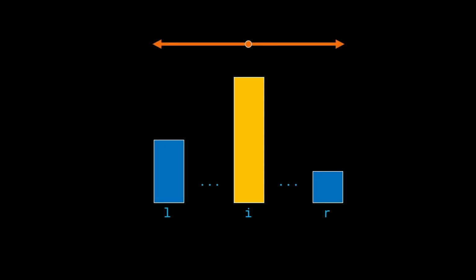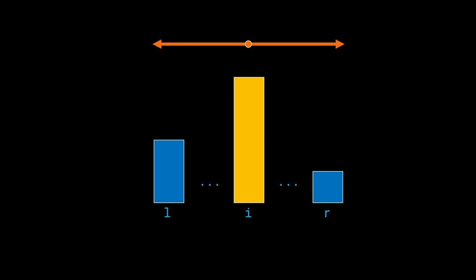Remember, we want to expand both the left and the right directions, and we want to find the span of this I. That is, for this current value, I want to know how much I can expand in both the directions by finding the values L and R. Now, what are these values L and R? L is the left value, which is lower than this current one, and R is the right value, which is lower than the current one.